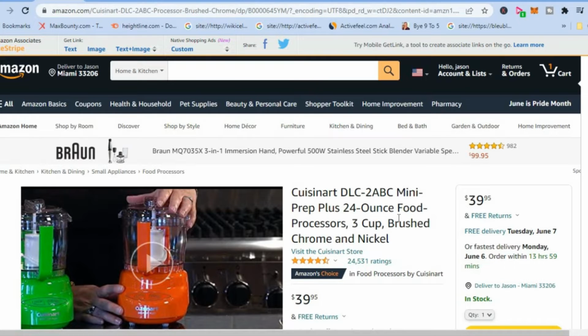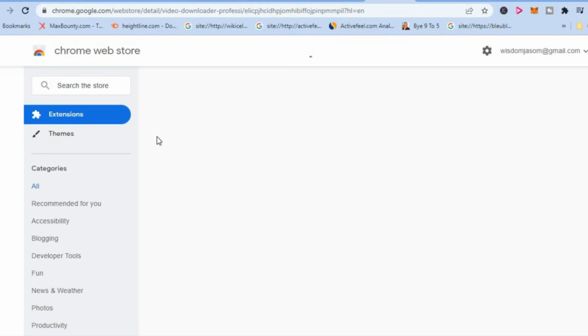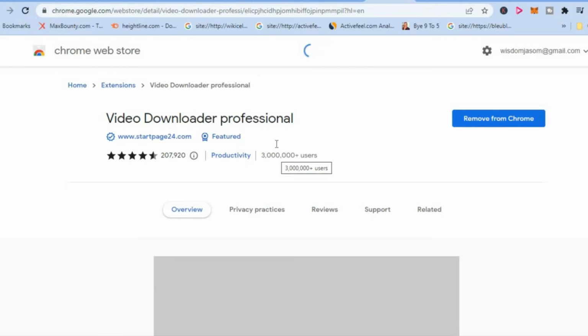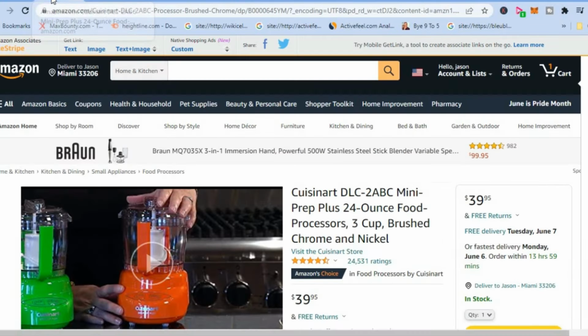Next thing you're going to do, you're going to download an app by the name of Video Downloader Professional. And this app you can get on Chrome, and I think you can get it on your MacBook also. And it's a free extension. Once you have downloaded this app, you will see this triangle on the top of your screen right here. So whenever you go onto a website that has a video, again, let's go back to Amazon.